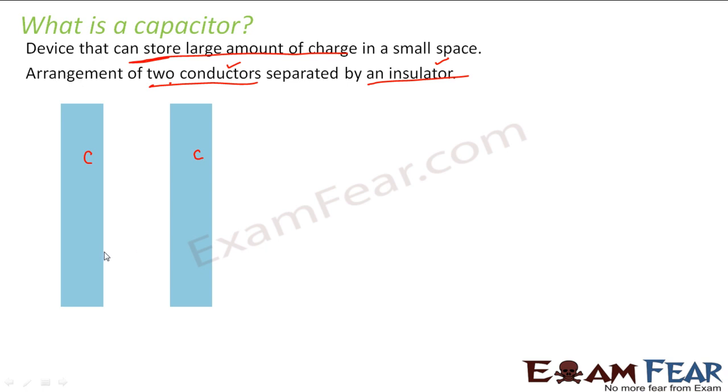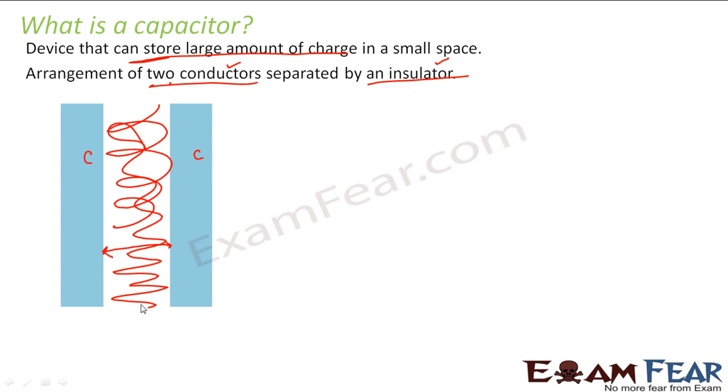They are separated from each other by this distance. So what is there in this distance? This region is filled with nothing but insulator. So this medium is an insulator, which is a bad conductor of electricity.